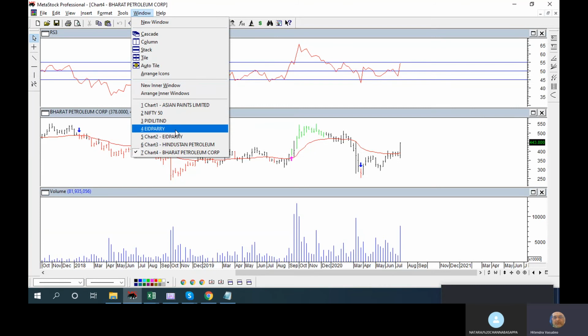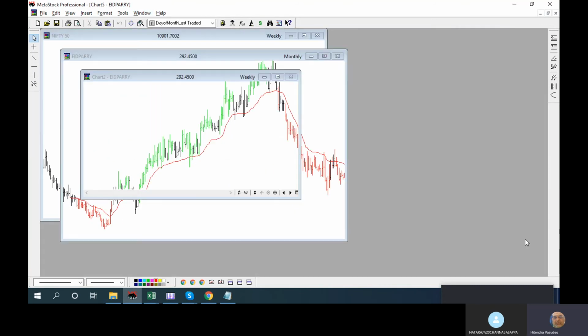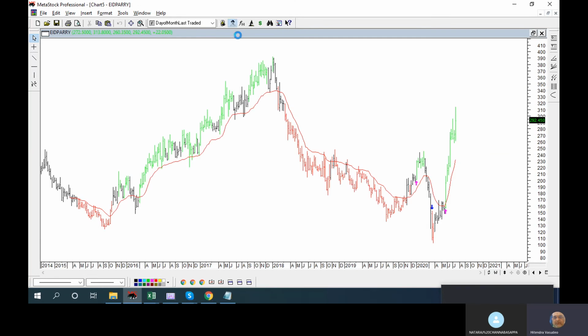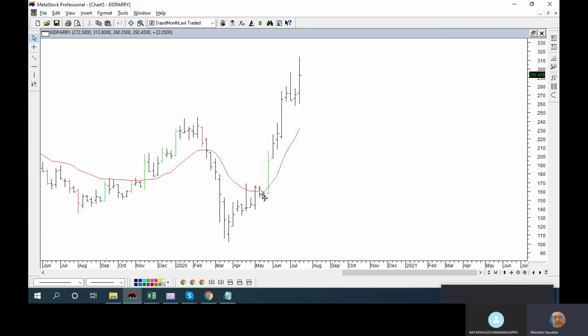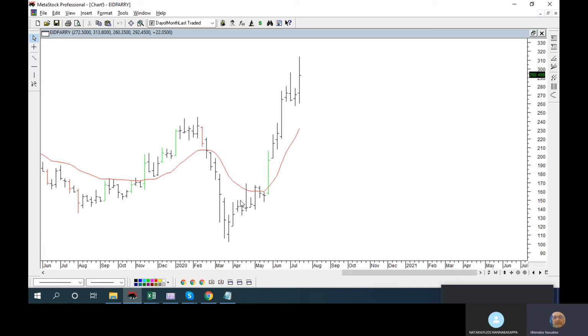Okay, now let's take that EID Parry and we'll see about it. What happened in 2 weeks? Obviously, it will be in up mode because it is moving up. It will not be on the negative side. See, actually it was in negative over here. 2 weeks back, it never closed above it. It might go above 2 weeks high, but not close above it. Suppose this week you decided to buy because it's crossing the 2 weeks high, then you have to see that it doesn't break the 2 weeks low.